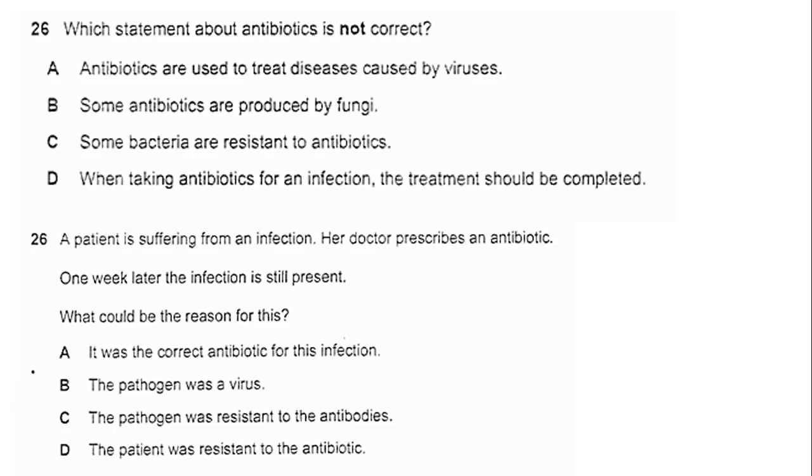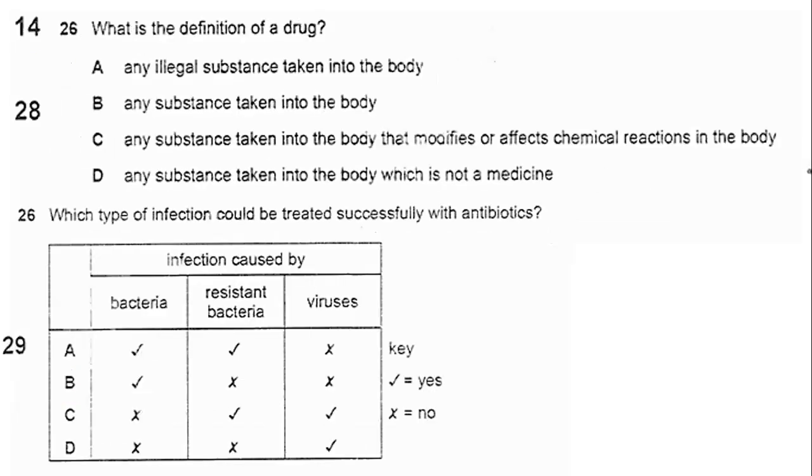Which statement about antibiotics is not correct? The statement is: antibiotics are used to treat diseases caused by viruses. Why? Because antibiotics are not efficient towards viruses. Okay? They need antivirals. A patient is suffering from an infection. Her doctor prescribes antibiotic. One week later, the infection is still present. Why do you think this happened? That's because the pathogen was a virus. Okay.